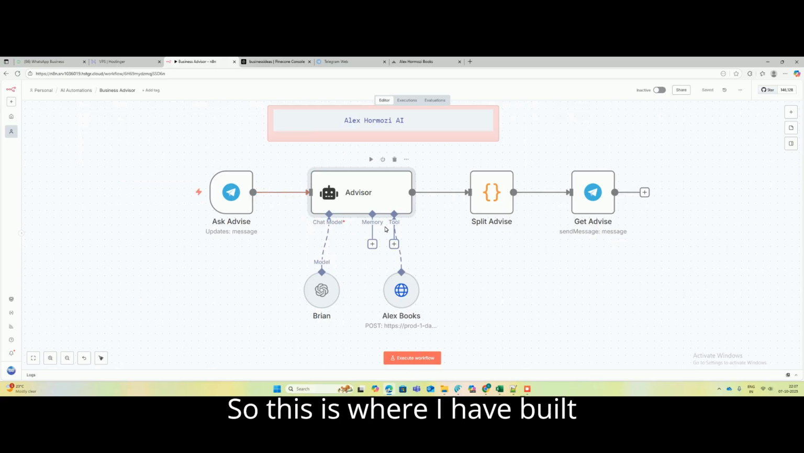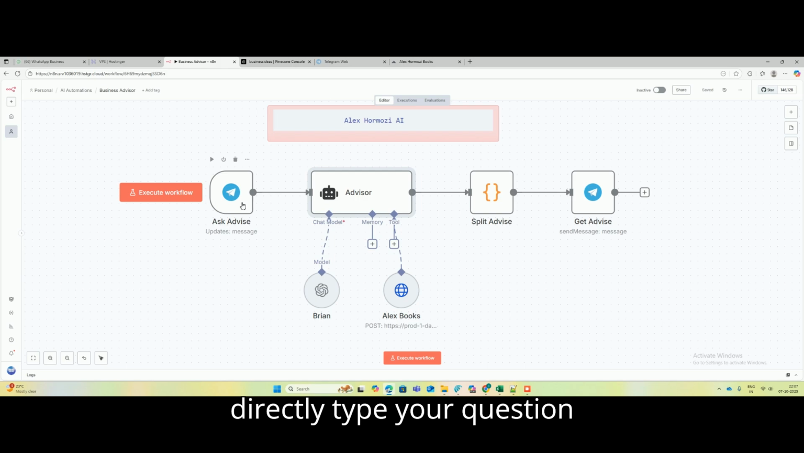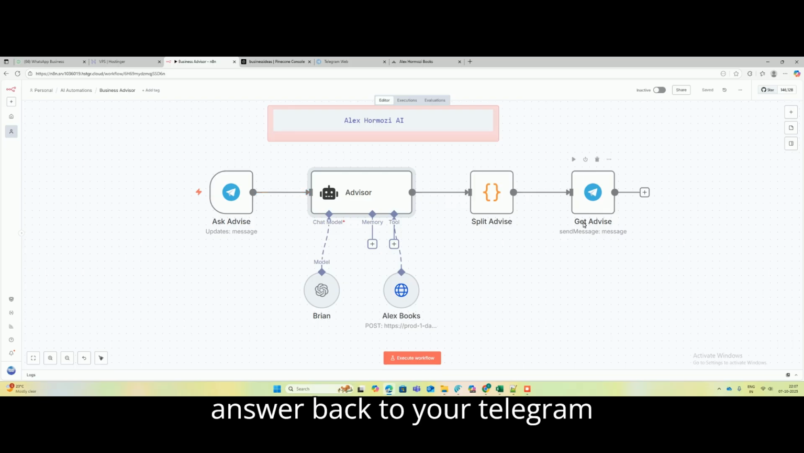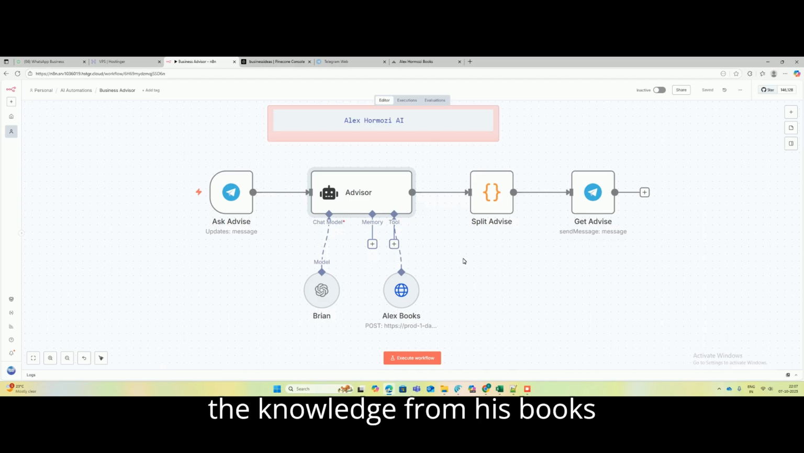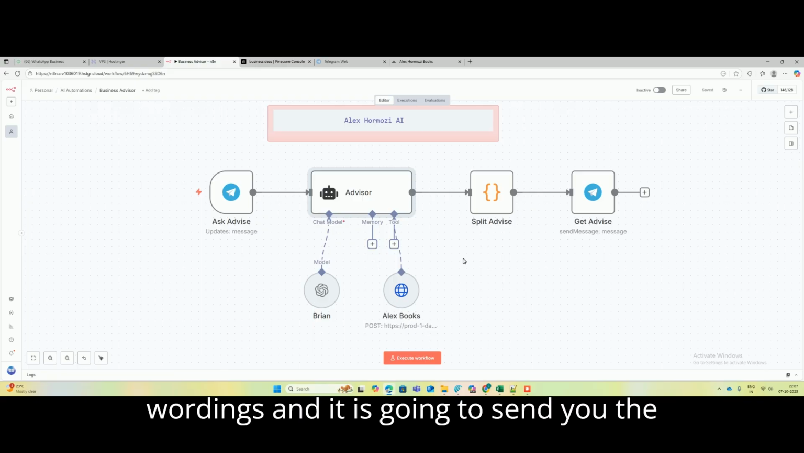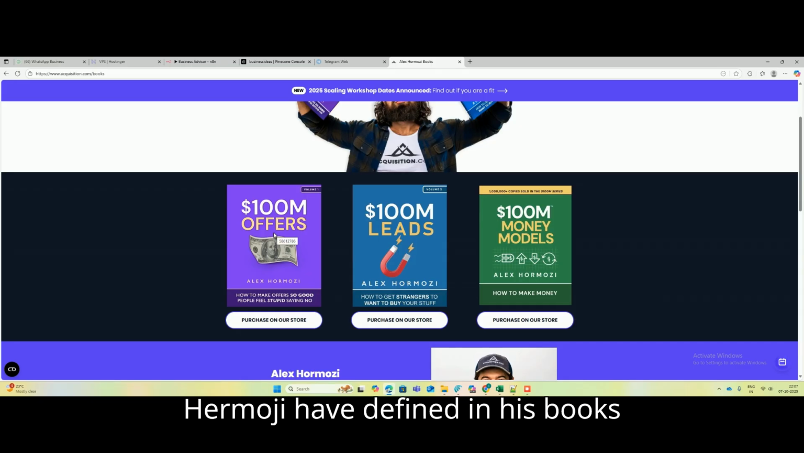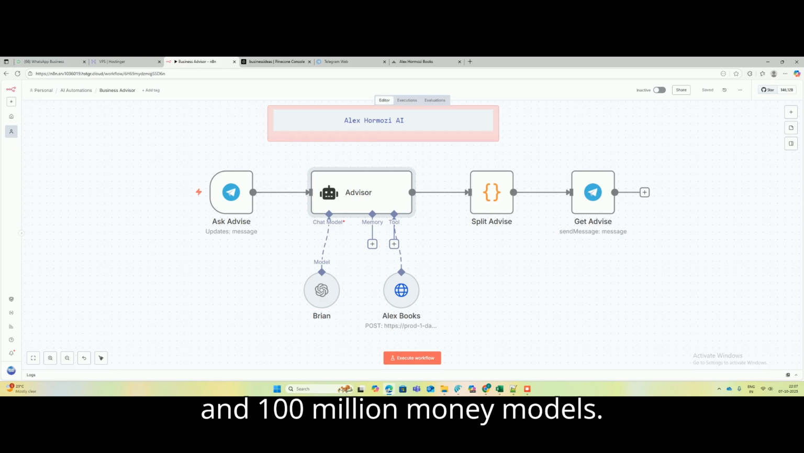So this is where I have built this N8N workflow, where you can directly type your question using your Telegram and you will get the answer back in your Telegram. Again, the answer that you are getting is the knowledge from his books, and AI is going to refine the wording and send you the output from his books, the complete knowledge and strategies that Alex Hormozi has defined in 100 million offers, 100 million leads and 100 million money models.